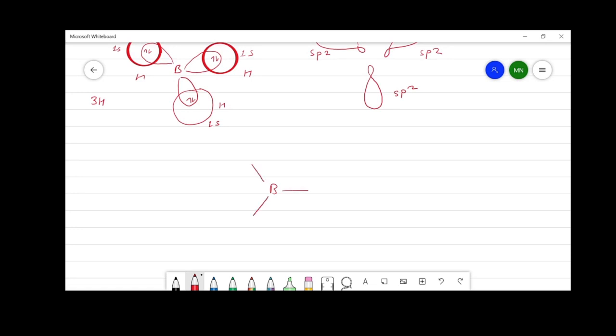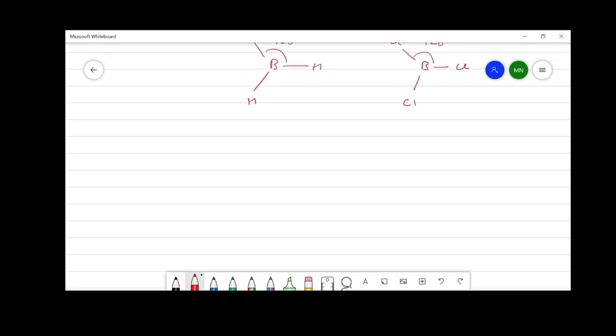Similarly, boron trichloride is formed, in which the geometry of the molecule is trigonal planar, and the bond angle is equal in these geometries.